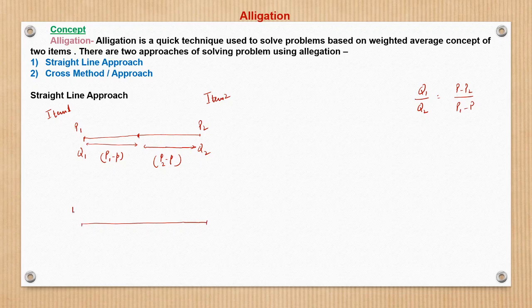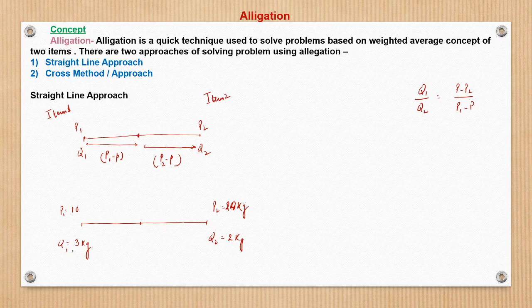Let it be 10 rupees per kg. P1 is equal to 10 rupees per kg, and Q1 is equal to 3 kg. Say suppose Q2 is equal to 2 kg and P2 is equal to 20 rupees per kg.